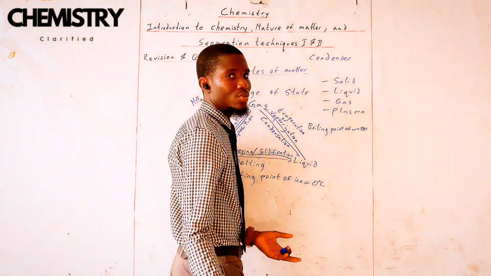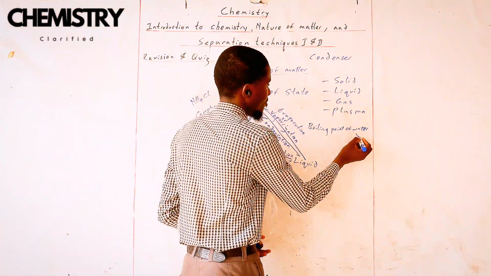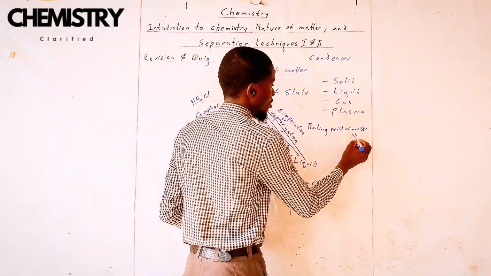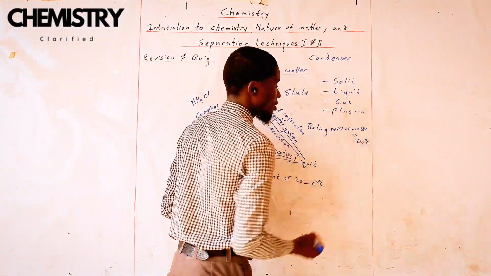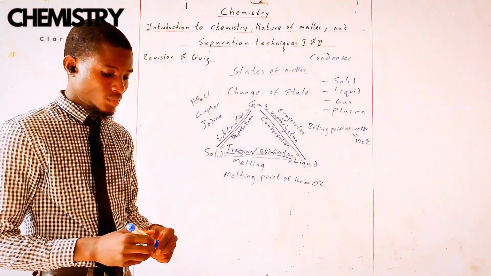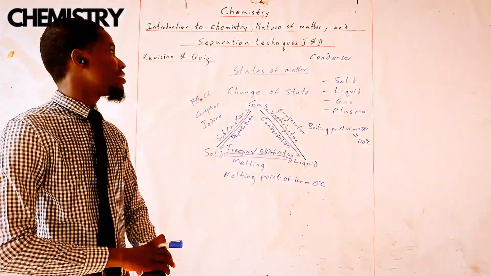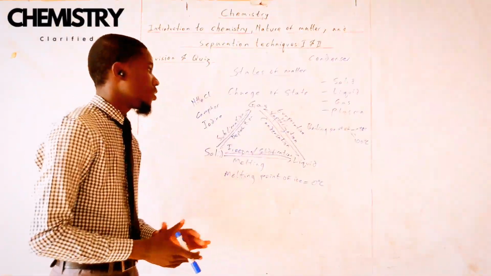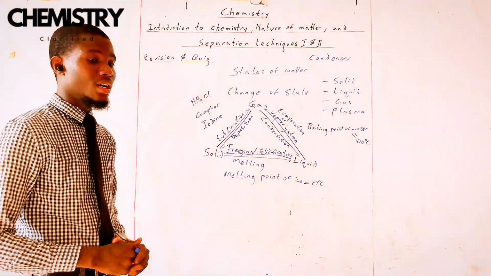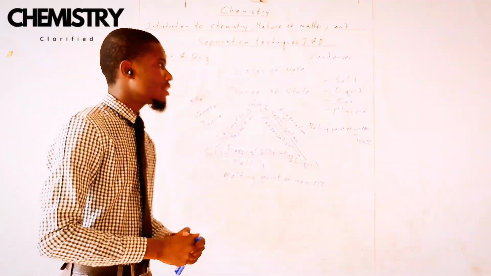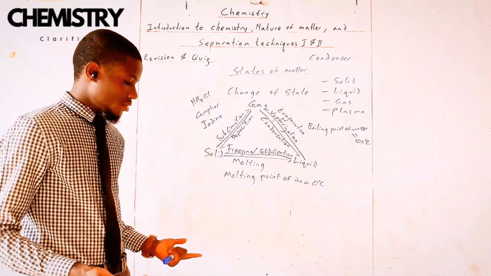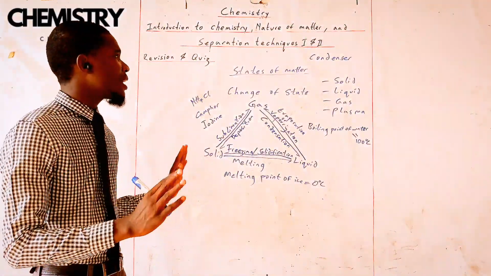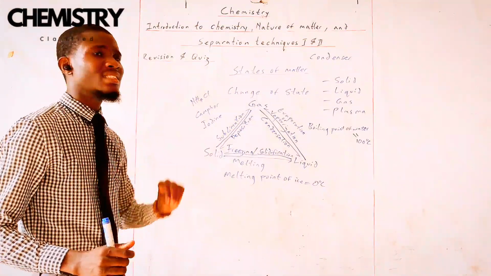I don't know how to spell water here. It's what? 100 degrees Celsius. So, these are the important things that we need to know under state of matter and change of state for now. Now, under matter, we can look at matter from another perspective, different from the state of matter and the change of state.